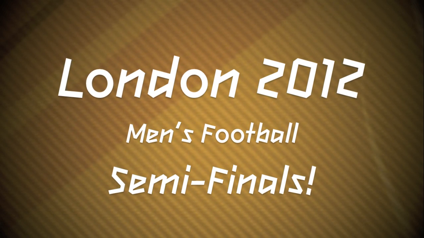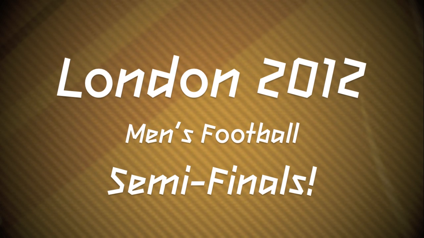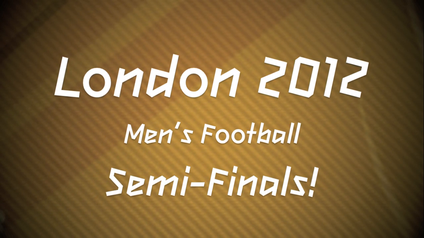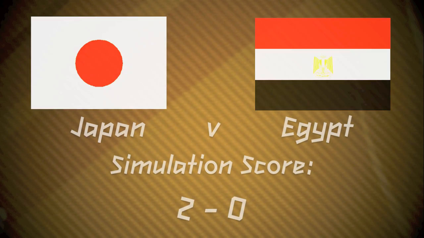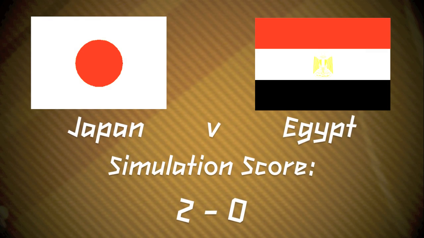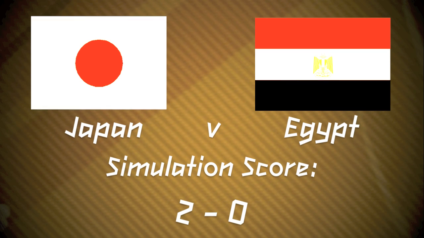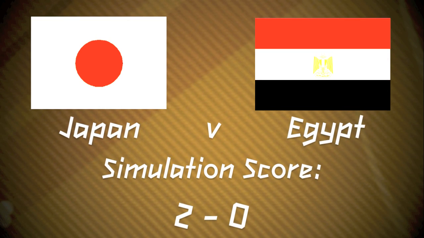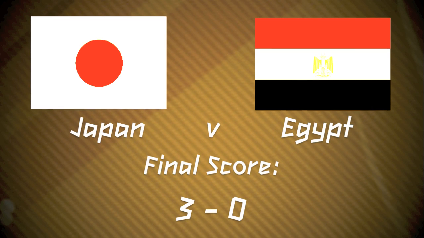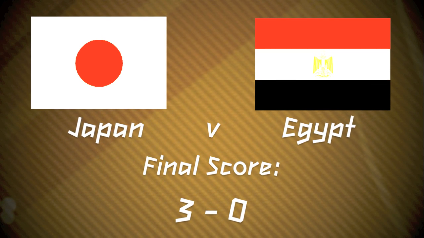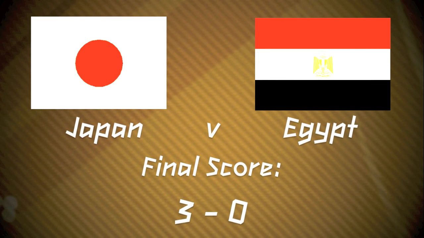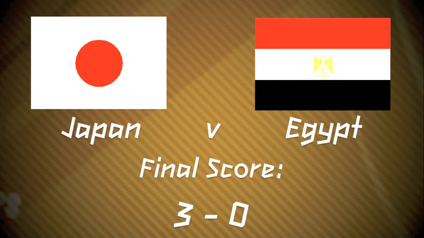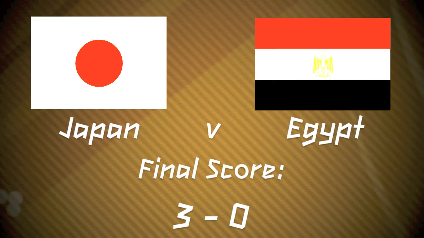We have reached the semi-finals, and of course, before we get on to the actual semi-final games themselves, we are going to go through and have a look back at the quarterfinal FIFA 12 simulations. Of course, the first game being Japan versus Egypt. This game was at Old Trafford. Japan were the expected winners, and according to FIFA 12, the simulated prediction was 2-0, and the actual result was 3-0, so Japan getting up. The result was correct, the margin was incorrect, which meant that the score was incorrect, but still, FIFA 12 predicting the correct result, Japan progressing, and Egypt, unfortunately for them, falling out.